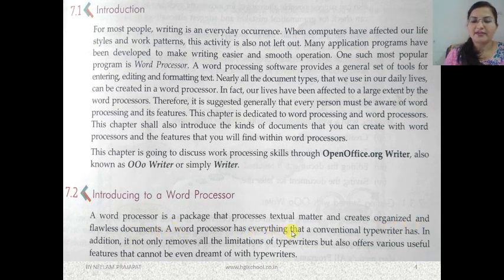Now a word processor has everything that a conventional typewriter has. Whatever things are there in typewriters, the word processor has, and in addition it not only removes all the limitations of typewriters but also offers various useful features that cannot even be dreamed of with typewriters. Got it? It contains all the features. Like in a typewriter we can type the document, the same way here also we can type the document, but apart from that there are many more features available in the word processing software that we can use.